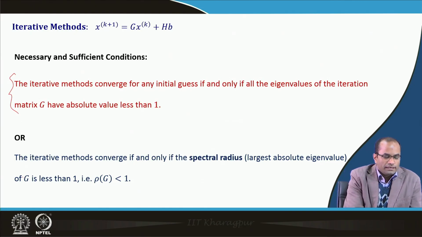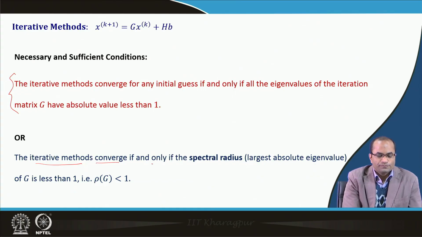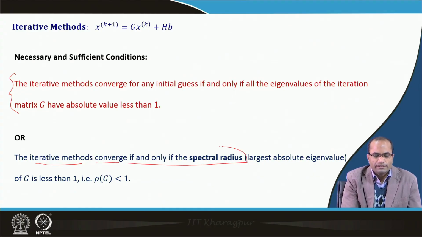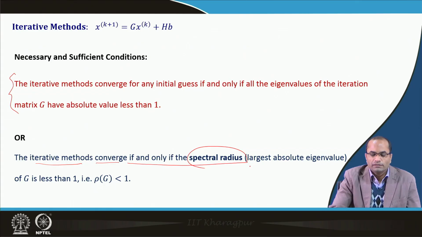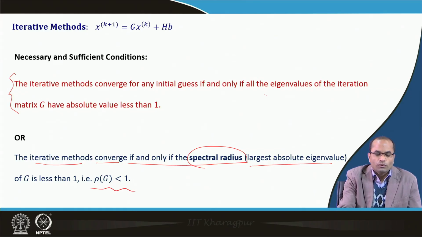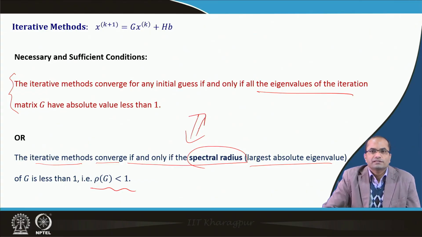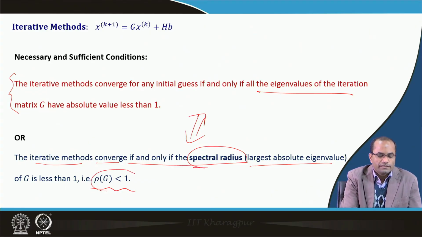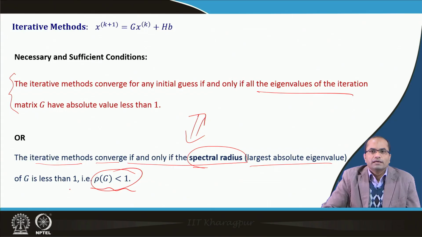This result can also be stated in this way: the iterative methods converge if and only if the spectral radius is less than 1. The spectral radius is nothing but the largest absolute value of the eigenvalues. So, if the largest absolute value is less than 1, that means all the eigenvalues are less than 1. These two results are actually the same. Whether we say the spectral radius is less than 1, or we say that all the eigenvalues of this iteration matrix G have absolute value less than 1, both are equivalent.